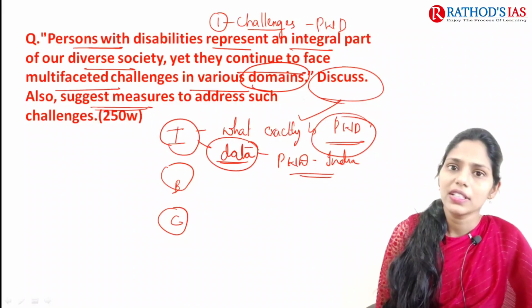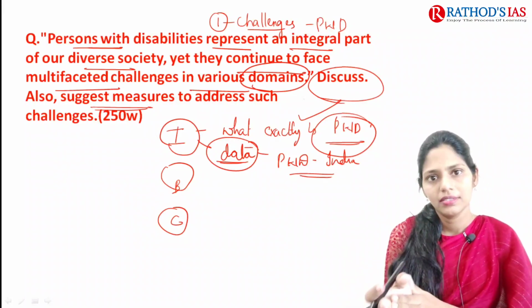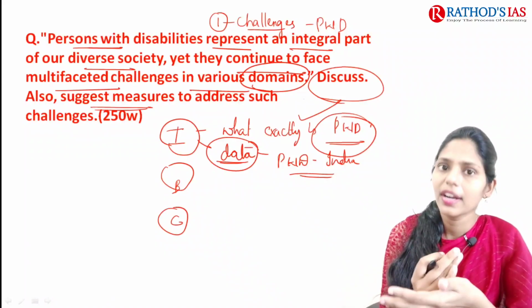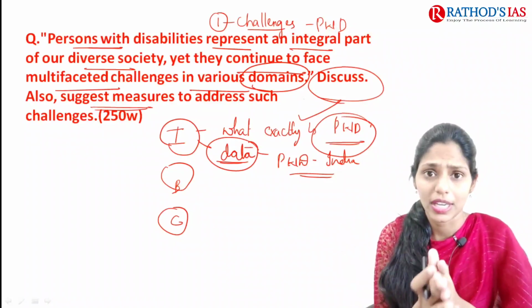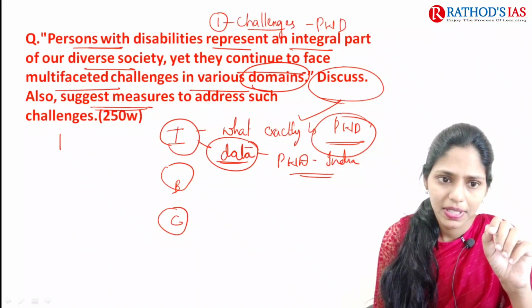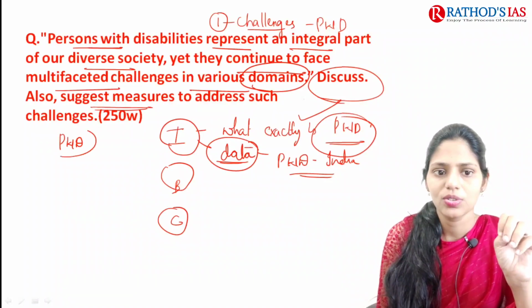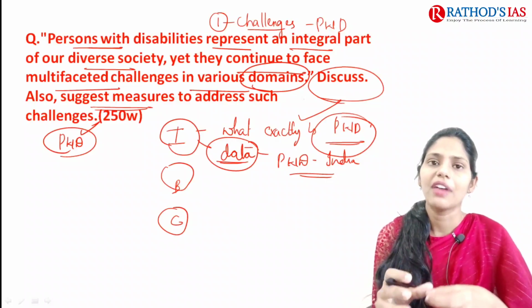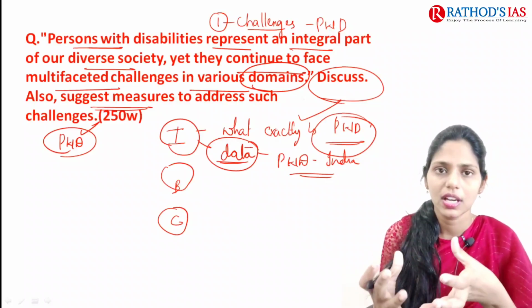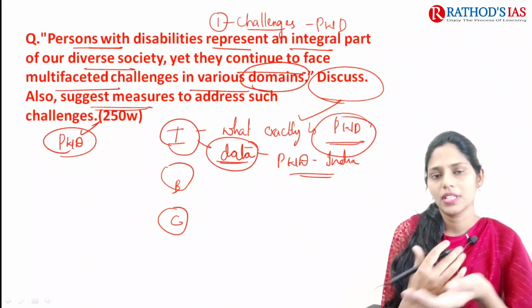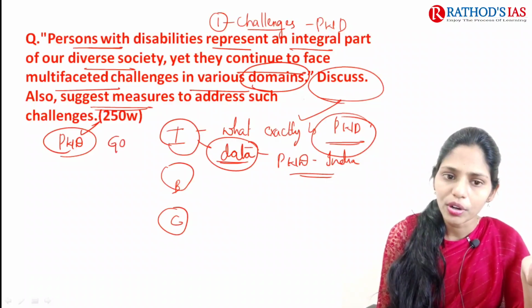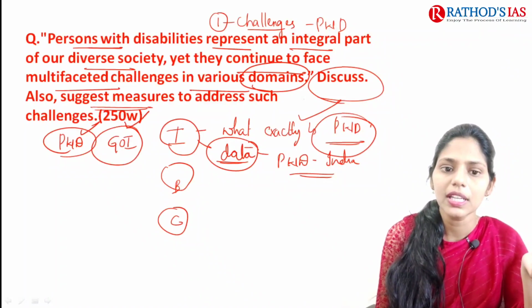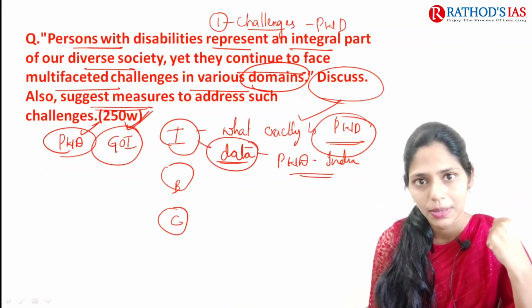Because in our society, men, women, children, elderly people form society, and even these persons with disabilities are also a part of our society. And if you look at data, a significant number of persons with disabilities are present. Because of this, the Government of India has the responsibility for the empowerment of these people also.